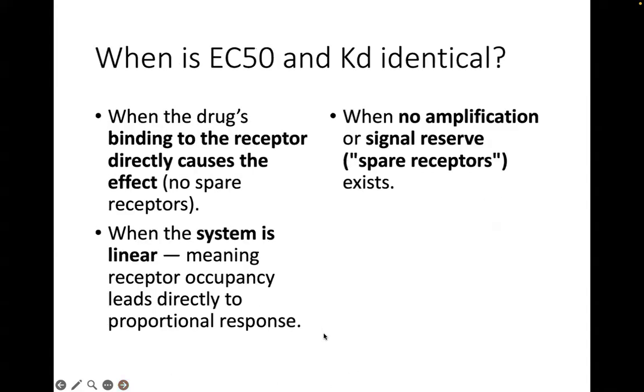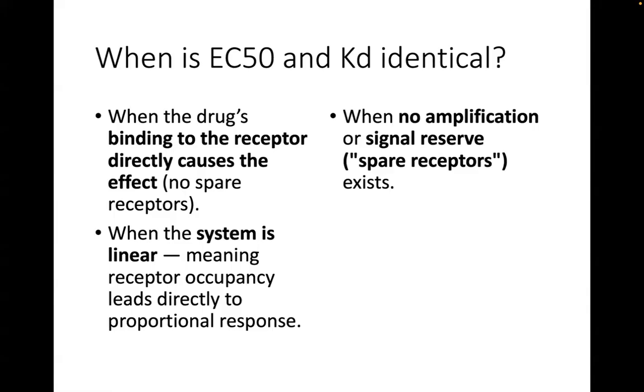Okay. So again, to reiterate the concept, when are EC50 and KD identical? The dose that is able to produce 50% of maximum response will be the same as the dose needed to achieve 50% receptor occupancy in the following situation. When the drug's binding to the receptor directly causes the effect, meaning there are no spare receptors.